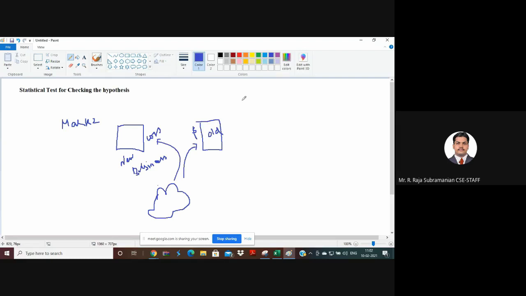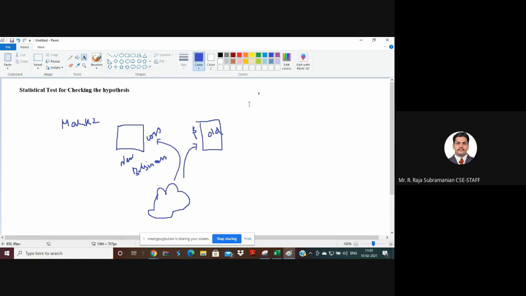Now, if the data is large, that is, if there are more data in the available table of history, then surely my hypothesis may be correct, because I have more data to study, so what I predict will be correct. But if my data is less, what will happen? Surely my prediction may go wrong, right? In that case, I will be in a position to judge two things.